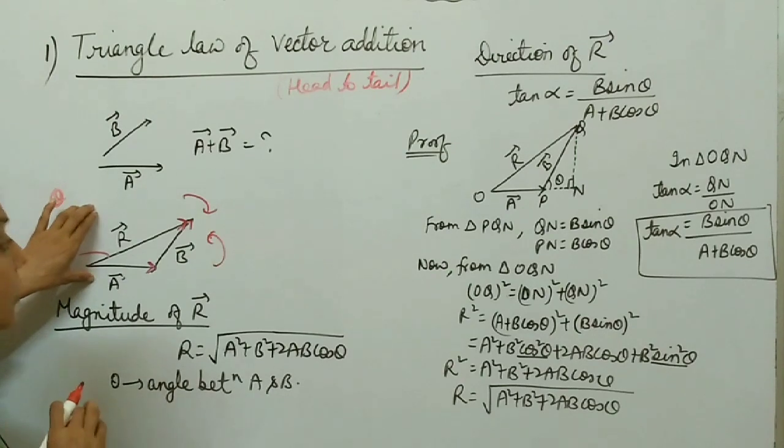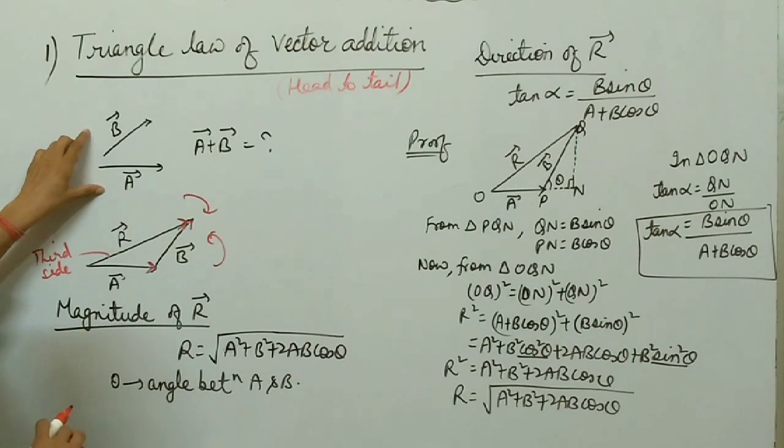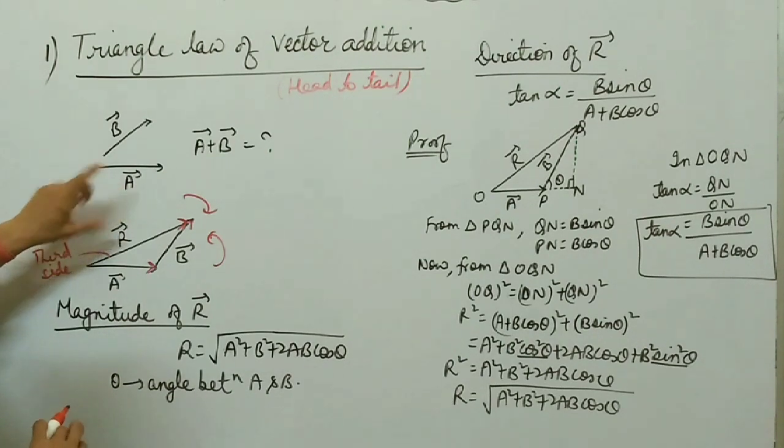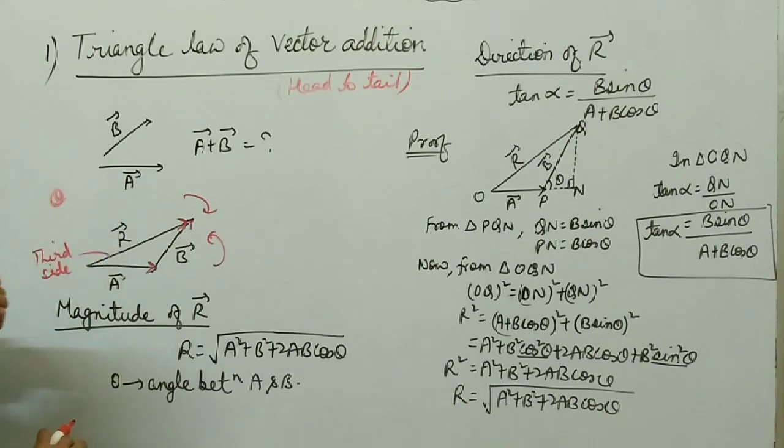This is the triangle law of vector addition. So this R represents the sum of these two vectors A and B. This is the resultant of A and B. Now, what is the magnitude of this resultant and what is its direction?